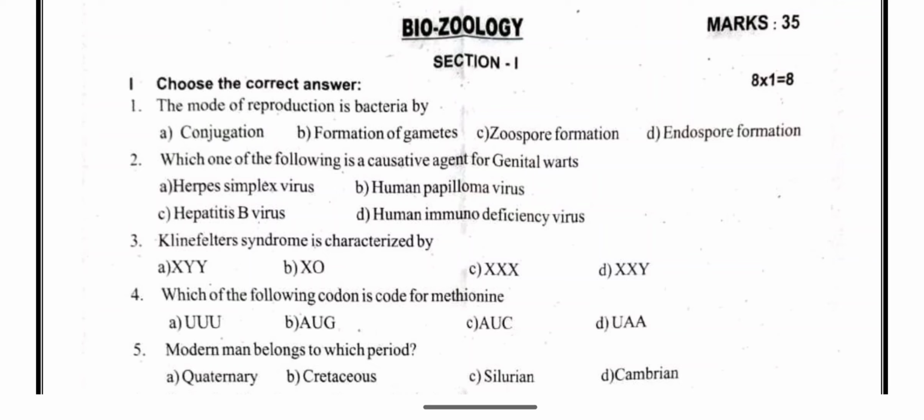The fourth question is taken from chapter 5, molecular genetics. It is a very simple book back question. Which of the following codons codes for methionine? AUG codes for methionine. AUG is also the start codon of the genetic code. It has a dual function, as we have in the topic salient features of genetic code: AUG is the start codon as well as the codon for the amino acid methionine.